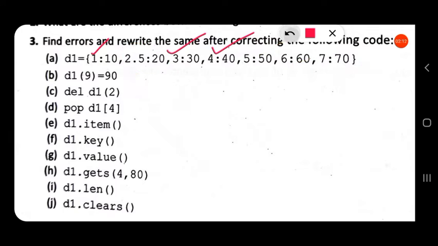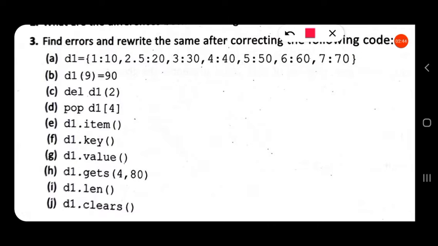You will be thinking that that one is an error because you have to find the errors. But that is also correct, because dictionaries can have any type of data and the keys should be of immutable data type. Floating point is also an immutable data type. So this is also correct. So in option A, no error is there. This is correct.